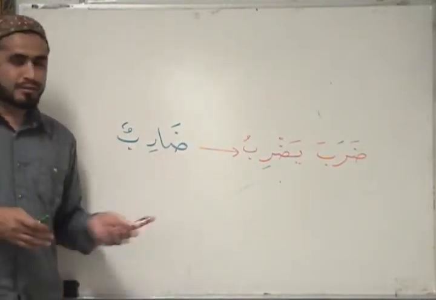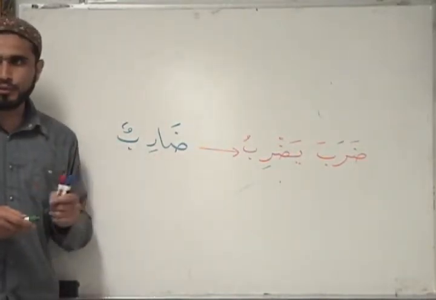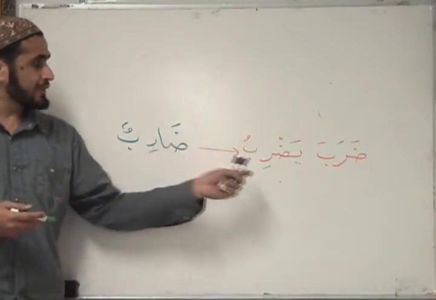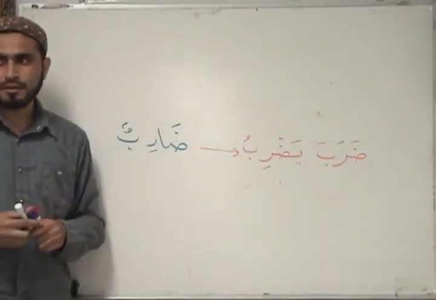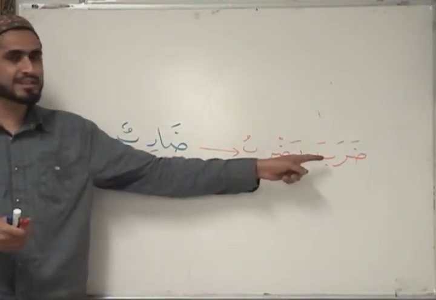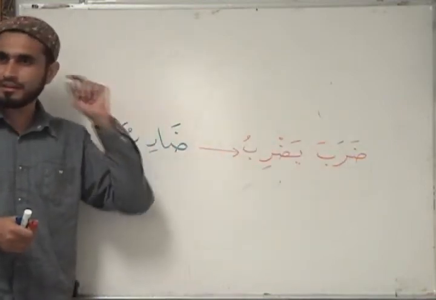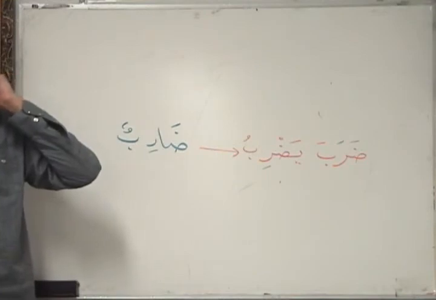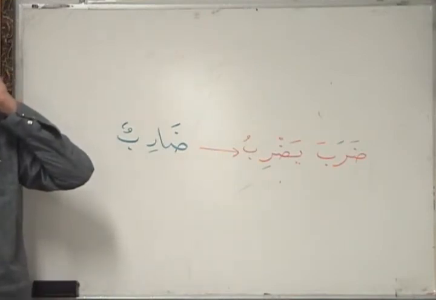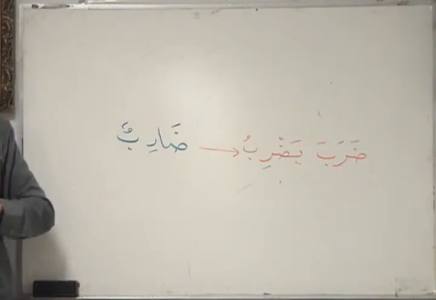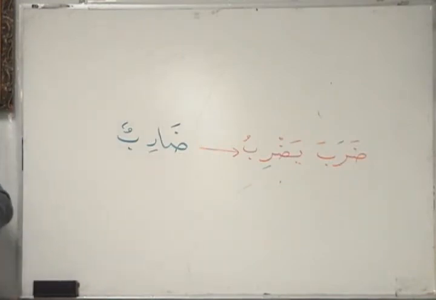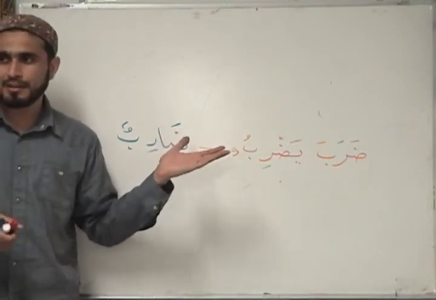This is something that we have done quite a few times, so you should be more familiar with it. Can we have a different possibility here? Okay, what is this based on? Did we just decide to put a fatha here and a kasra here? Did we decide that? No. It's based on the first letter. It's based on the dictionary. Based on dictionary definition. This is how the Arabs did this.